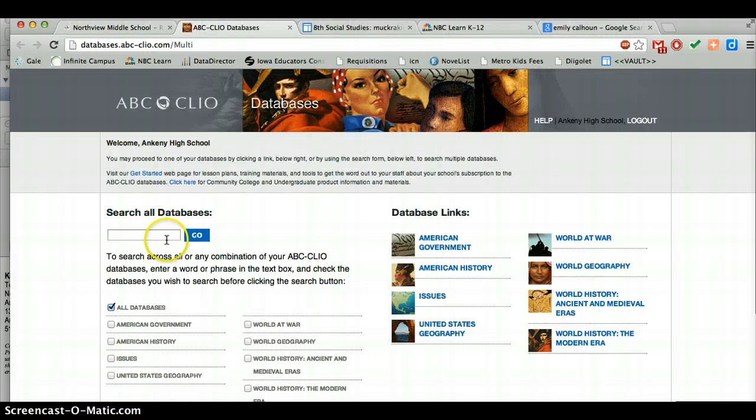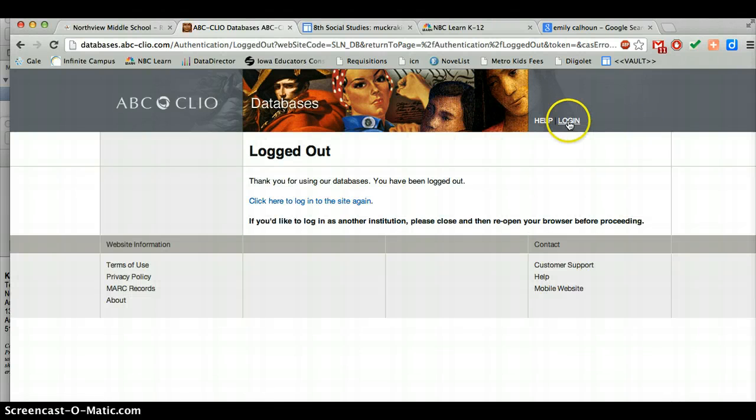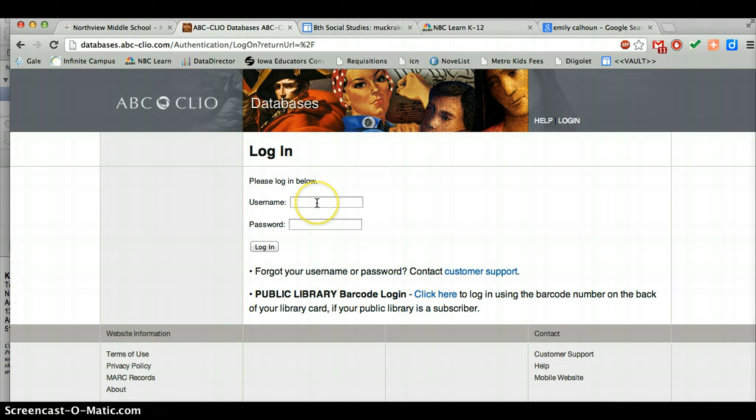And it's going to, well, actually, it should. You see, I'm already logged in, but it's going to prompt you for a username and password, and our username and password are different than the other databases because the district pays for this one. So the username is Ankeny1 and AEA11, and your teacher will probably write that on the board. So you'll click Login,